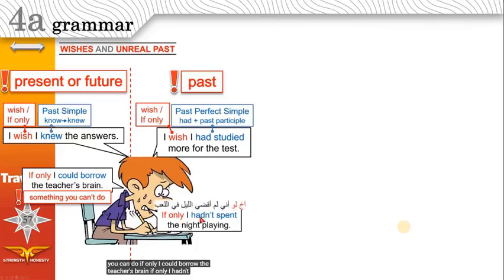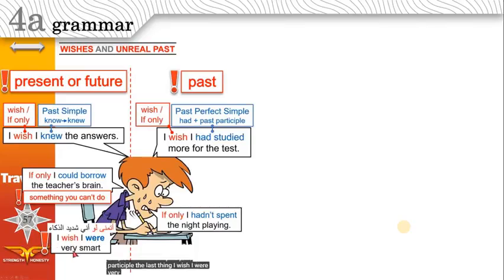If only I hadn't spent the night playing. Again, we're talking about the past. He is sorry that he did this in the past. This is exactly like this sentence. The only difference is that this is affirmative and this is negative. The same thing. Past perfect simple, had or hadn't, plus past participle. The last thing,